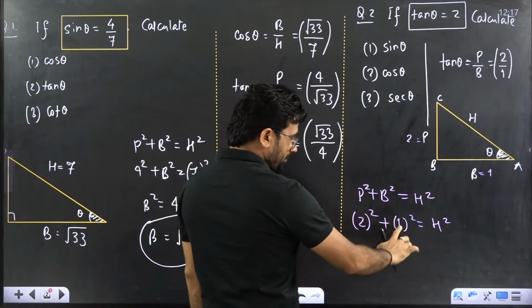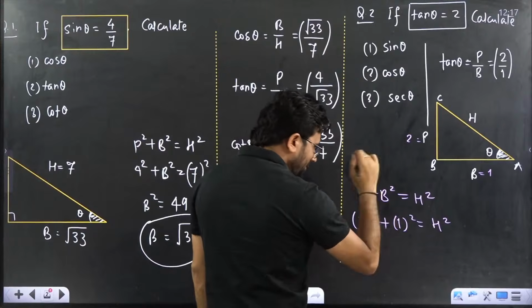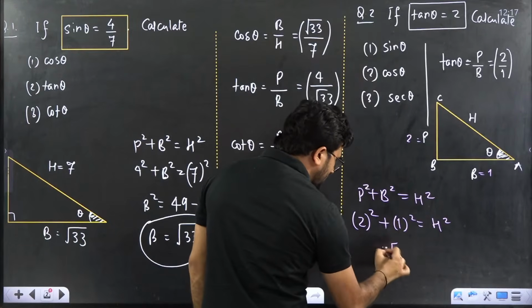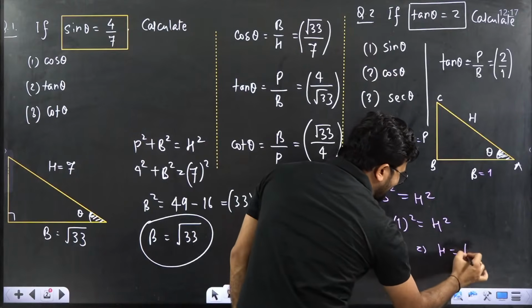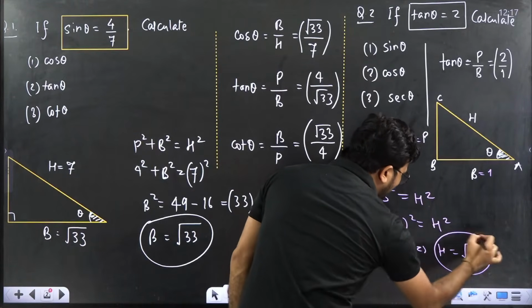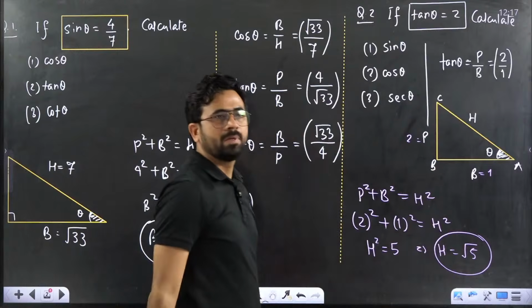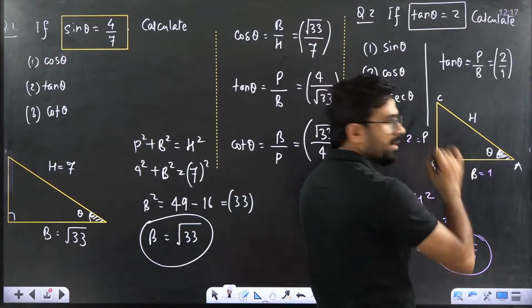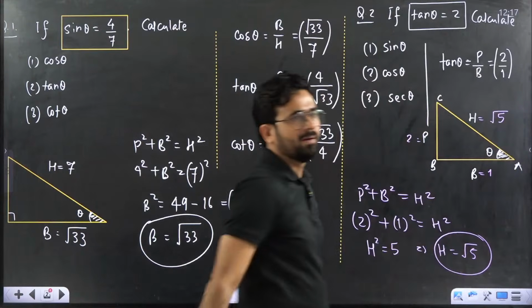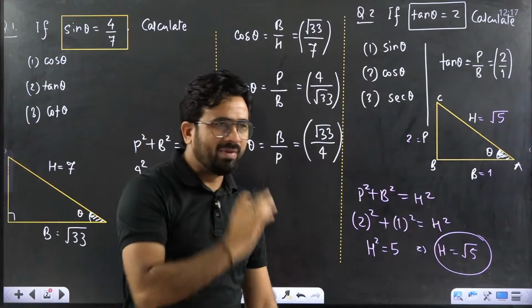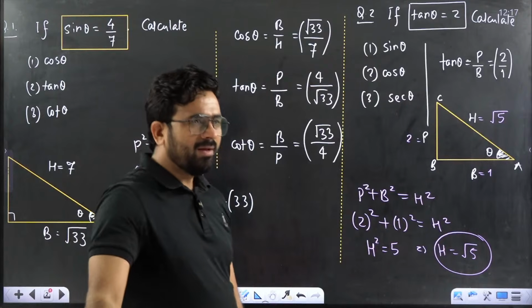2 square is 4, 1 square is 1, 4 plus 1 is 5. So this 5 is equal to H square. That means H is equal to root 5. That means the value of the hypotenuse is nothing else but root 5. So we can write here that it is equal to root 5. This is root 5. Clear or not clear? This is very simple.